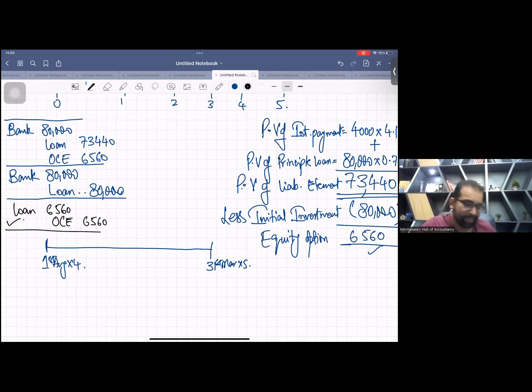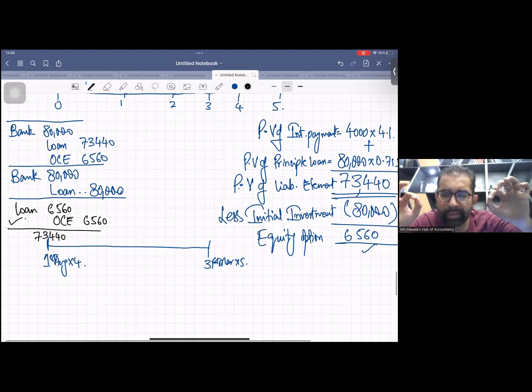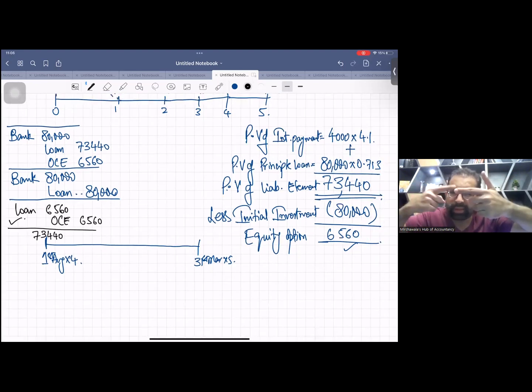Now, second entry. Your initial loan is 73,440. Now you use your mind. You calculated this 73,440 through discounting. This is the discounting. The present value working is always discounting.